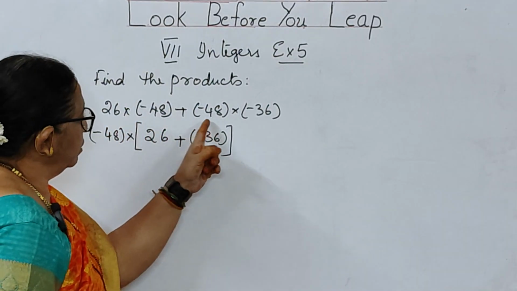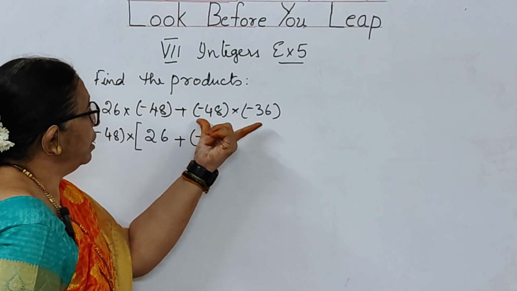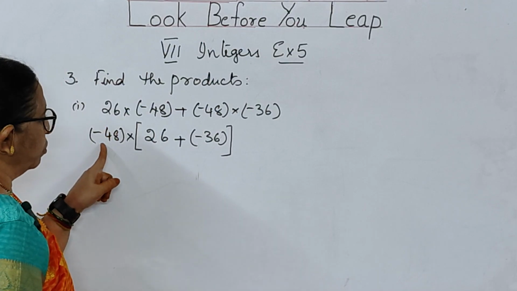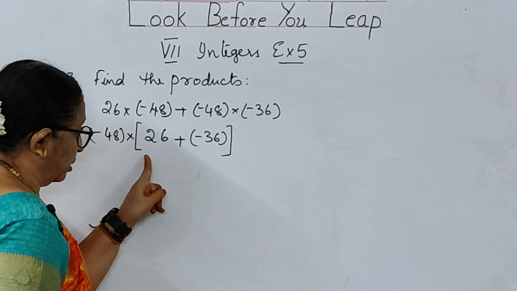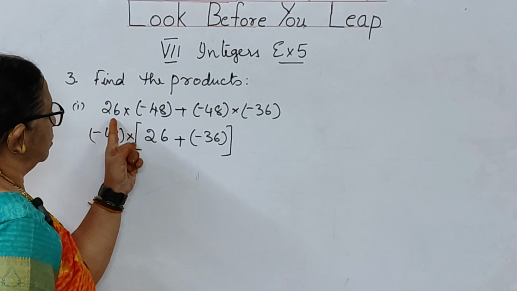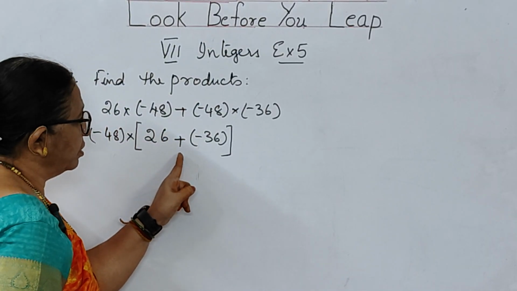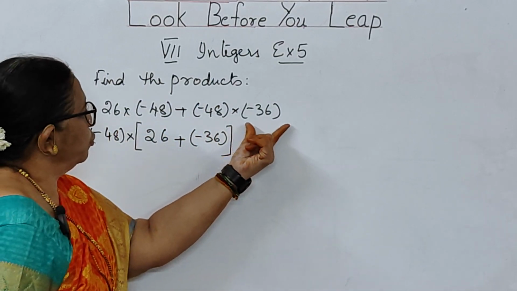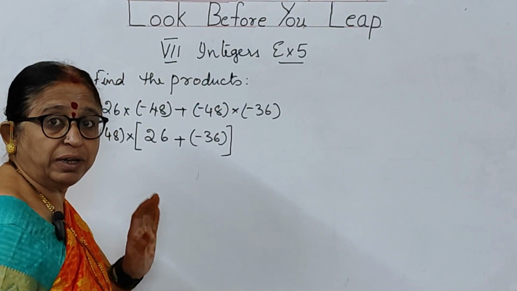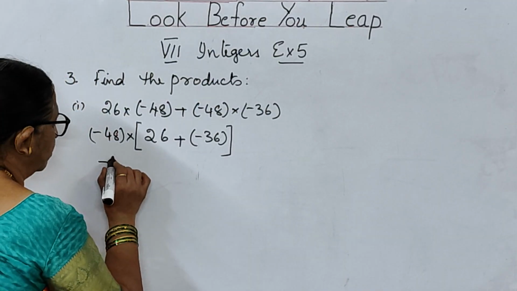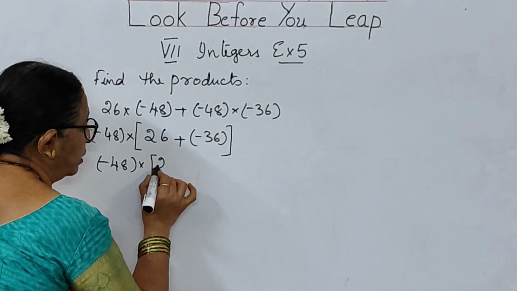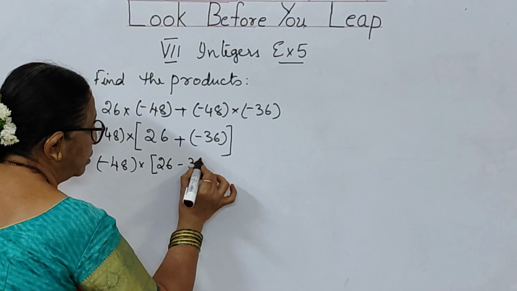What I did? In these two, this should be considered as one number, this should be considered as one number. In these two, common is minus 48. I took out minus 48 and I have kept it outside a bracket. What is left behind is 26, I have written here, and plus here, and here this 48 is out, so minus 36 here. So what we are going to do, children, here in this case: minus 48 into (26 minus 36).